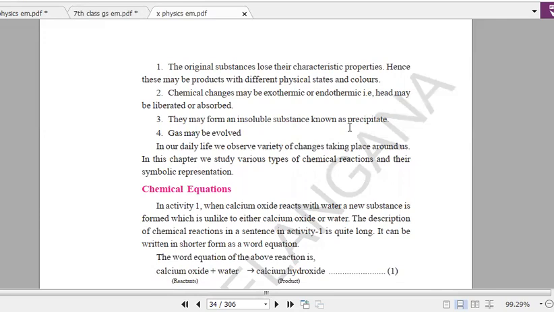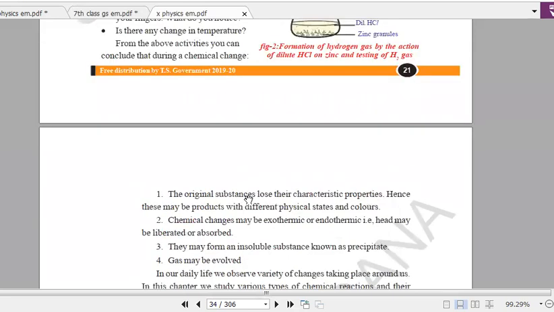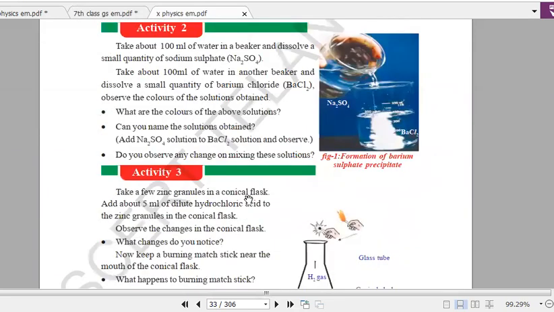So that is a chemical reaction. Now it's the chemical equation, right? So the next topic is the chemical equation. The chemical equation is nothing but the representation of chemical change. In the earlier activities we have seen some changes happen. To represent these chemical changes, we will take the help of the chemical equation. So you can say the chemical equation is the short representation of the chemical change.